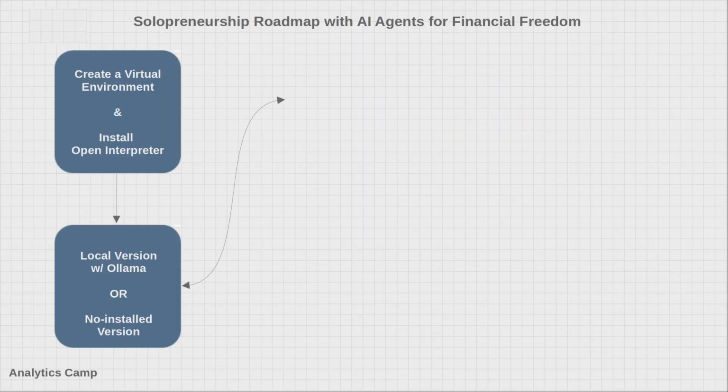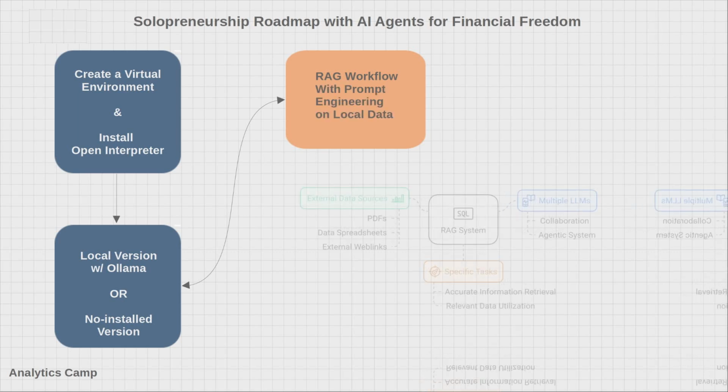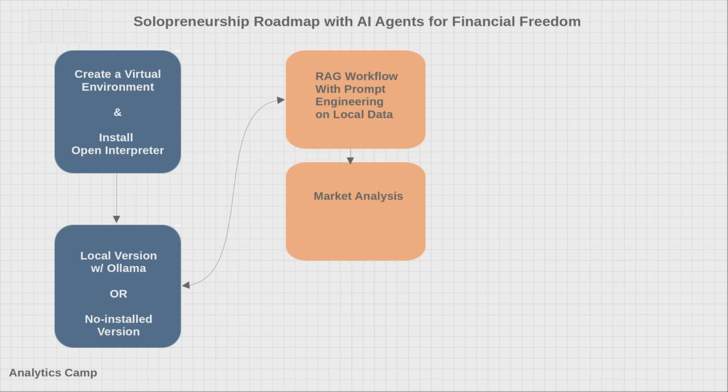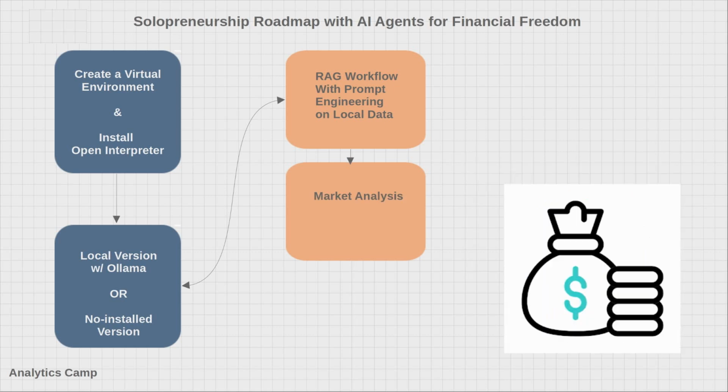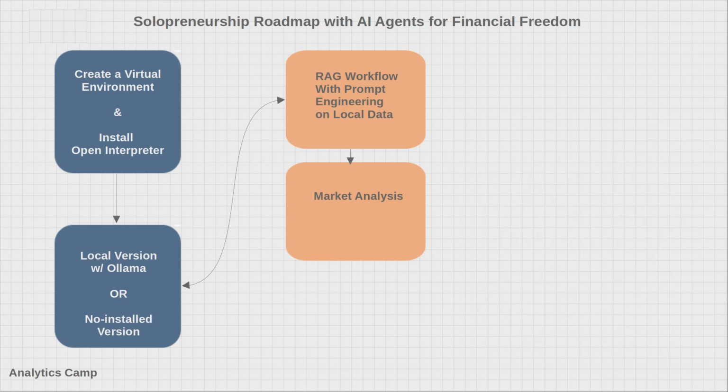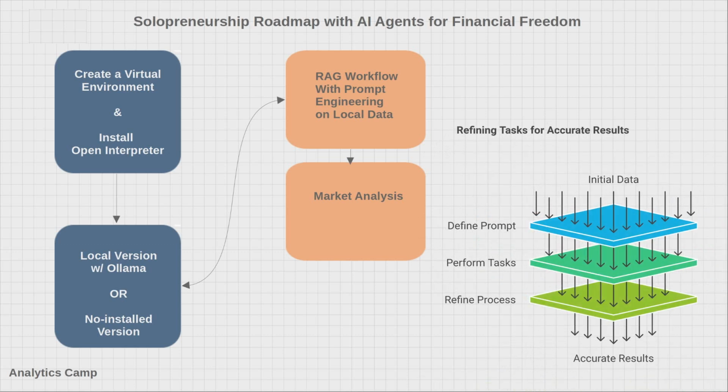No agentic workflow is complete without a RAG to retrieve relevant information from external documents. For this, we will develop a prompt for the model to take a local dataset as the input and perform a detailed market analysis of the successful businesses based on the funding and industry sectors. We will refine this prompt as we proceed so we can perform additional tasks and get more accurate results based on the actual data.